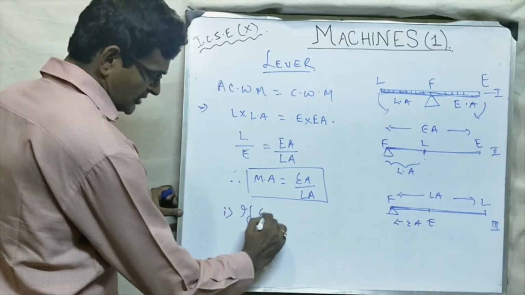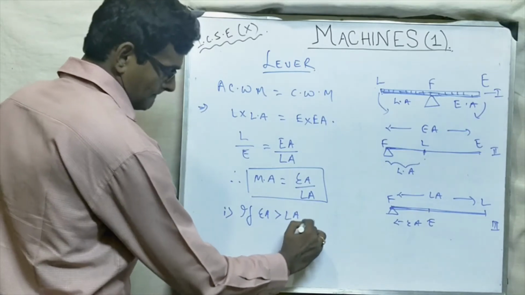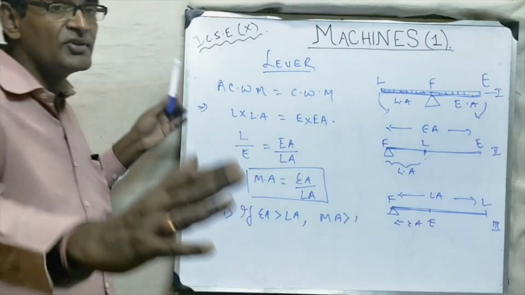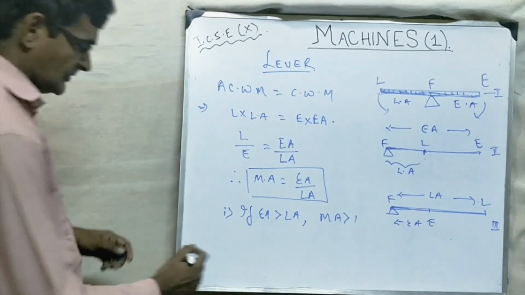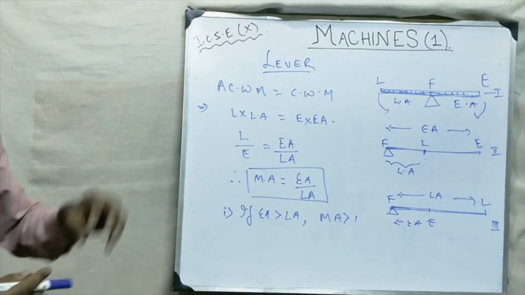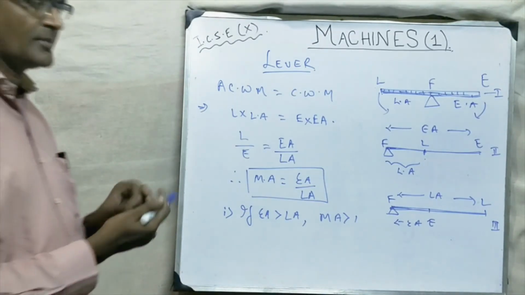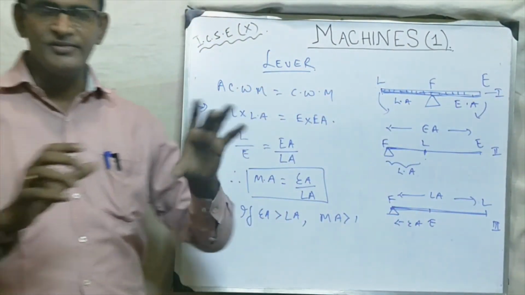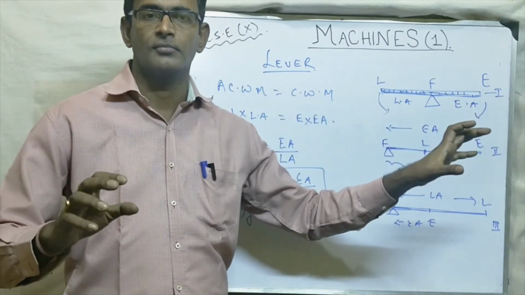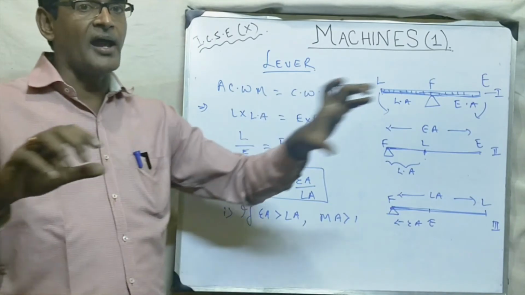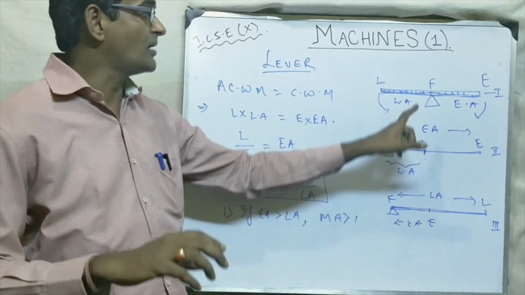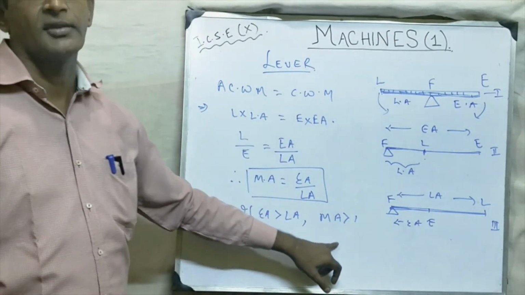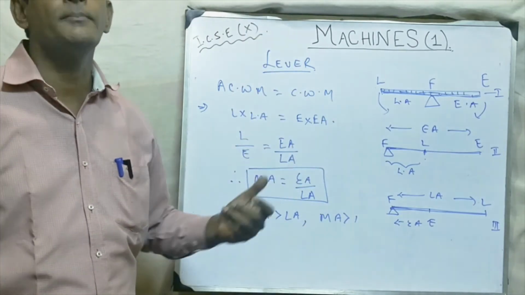Now let's see. If effort arm is greater than load arm, MA is greater than 1. Obviously, no? If effort arm is bigger, MA is bigger. MA greater than 1 means we have to apply less effort. This is the reason whenever you have seen a wrench, as the size increases, the length of the handle also increases. Why? Because the length of the handle is the effort arm. If effort arm is bigger, then we have to apply less effort, because mechanical advantage will become bigger.